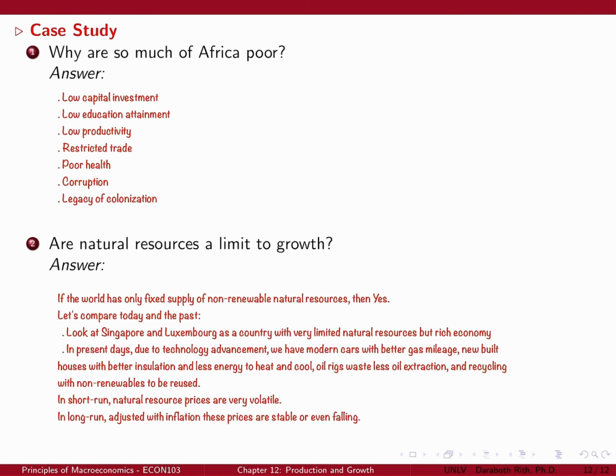In present days, due to technological advancements, we have modern cars with better gas mileage, newly built houses with better insulation that need less energy to heat and cool, oil rigs that waste less oil during extraction, and recycling of non-renewables so they can be reused. In the short run, natural resource prices are very volatile. In the long run, adjusted for inflation, these prices are stable or even falling.